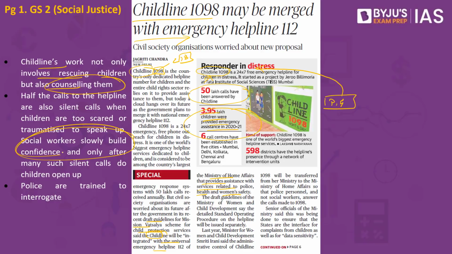But if this is merged with the Ministry of Home Affairs, who would answer the calls? It is the police. Police may not be sensitive to this particular cause. We are not saying that they may not understand, but they are not trained for this. The police are trained only to interrogate. They may not know how to be sensitive to the children. In that case, the children may not open up to these people, and ultimately the number of calls may drop, and these children may face the issue of stress, and ultimately this entire objective will fail, says this article.